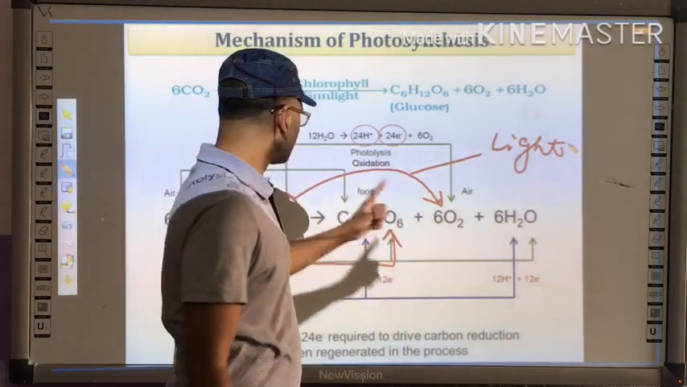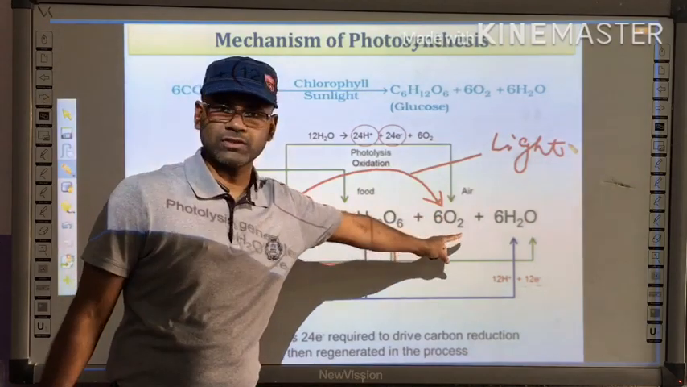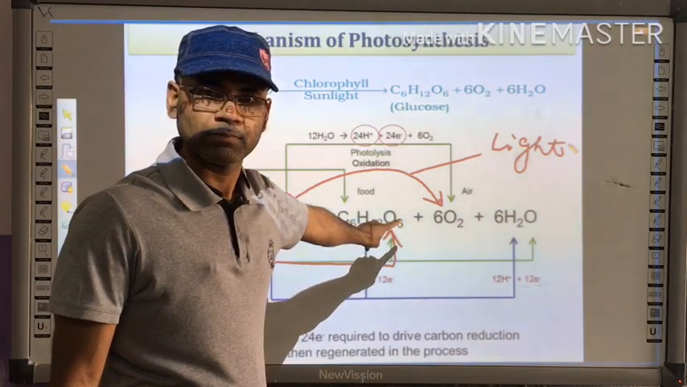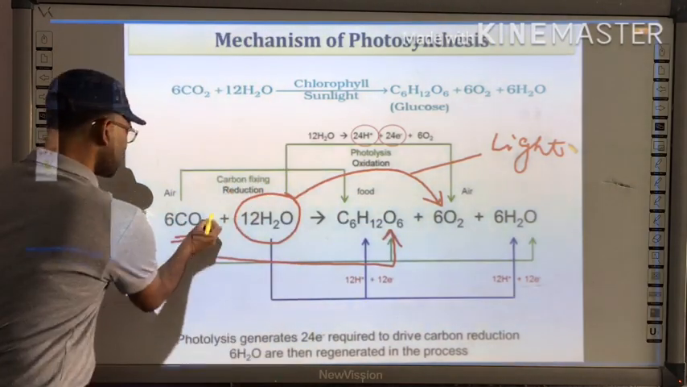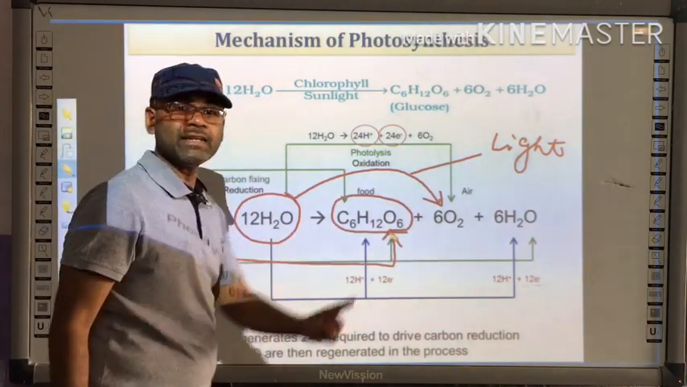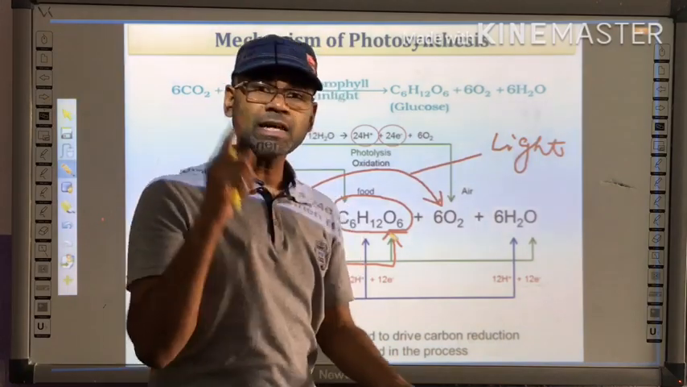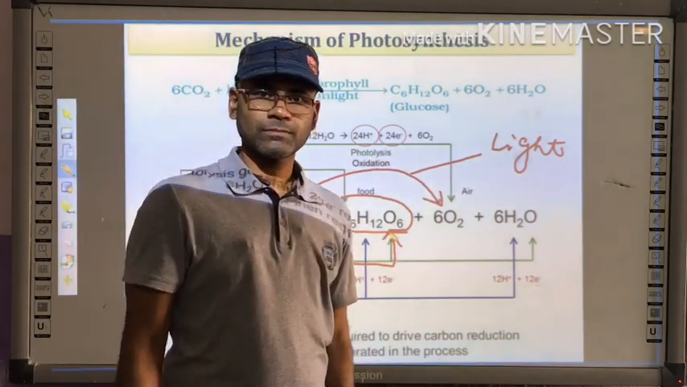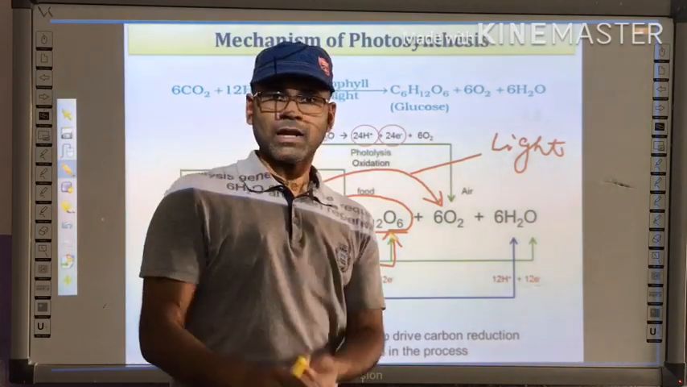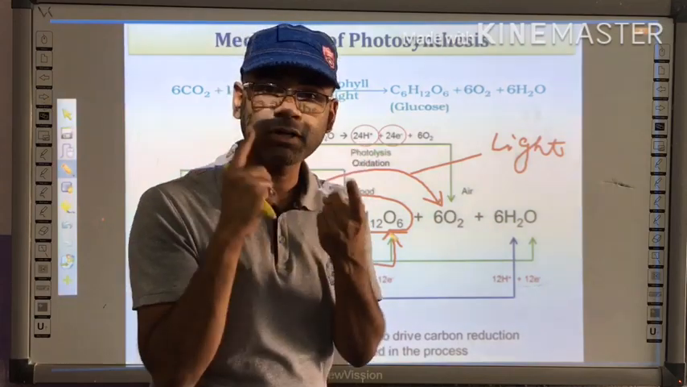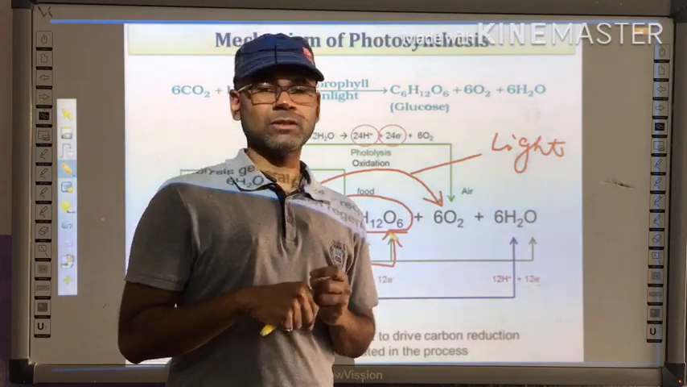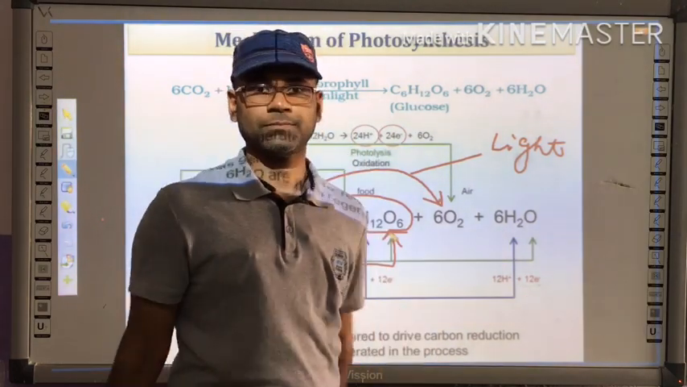Why is light important? For splitting water to oxygen. This reaction takes place in daytime, right? And the carbon dioxide is fixed into glucose in night time, in the absence of light. So in the process of photosynthesis there are two steps: light dependent, that is the chemical reaction which requires light, and light independent, the chemical reaction which does not require light.